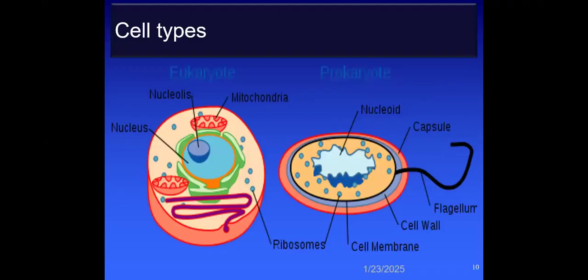There are two types of cell, the eukaryote and the prokaryote. As we can see here, in the eukaryote there is a true nucleus. On the other hand, in the prokaryote there is no such membrane-bounded nucleus, and there is a scattered material known as the nucleoid. The ribosome is present in both cells. Cell membrane is present in both cells. There is a cell wall as well in the prokaryote, while there is no such cell wall in the animal eukaryotic cell. A flagellum is also present along with the capsule. These both are absent in the eukaryotic cell.